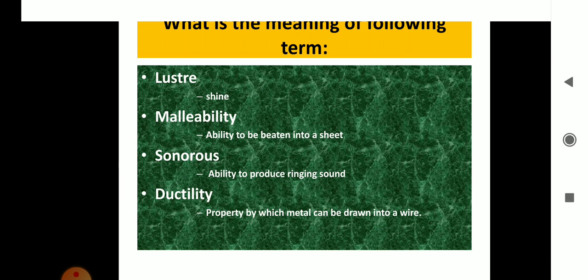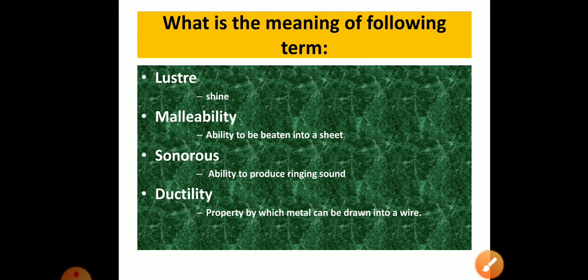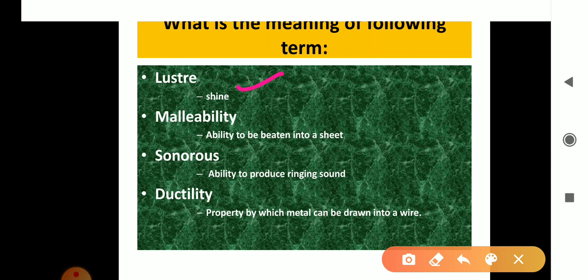Is it okay? Then, the first one is lustre, which means shine. Malleability means can be beaten into a sheet. Sonorous means having a ringing sound. Ductility means can be drawn into a wire. Can be converted into a wire means can be stretched.